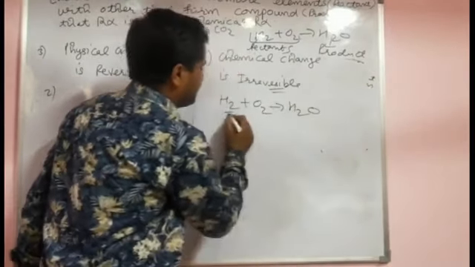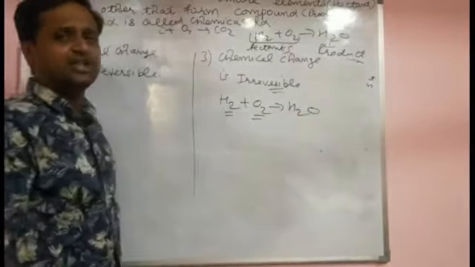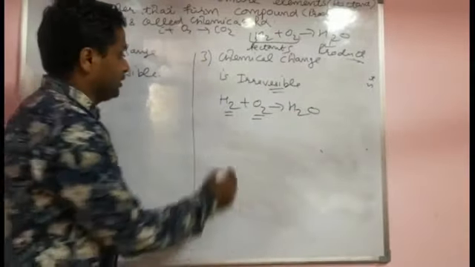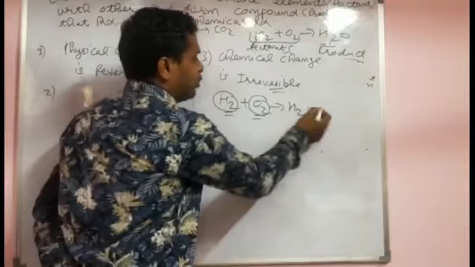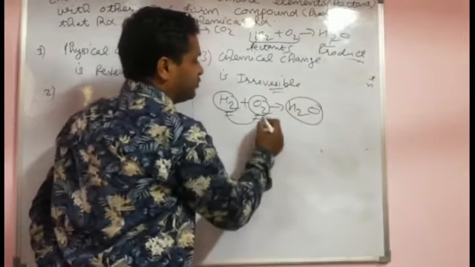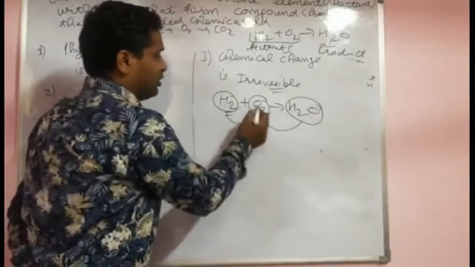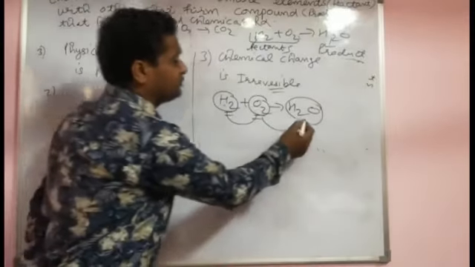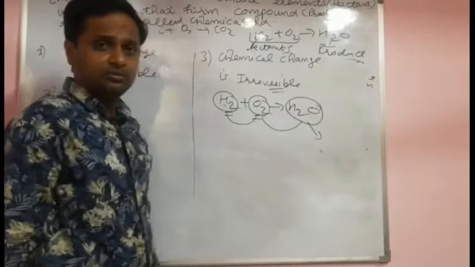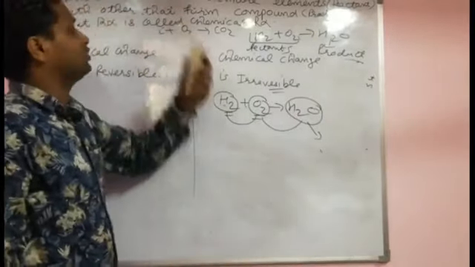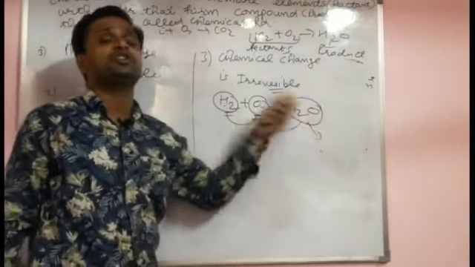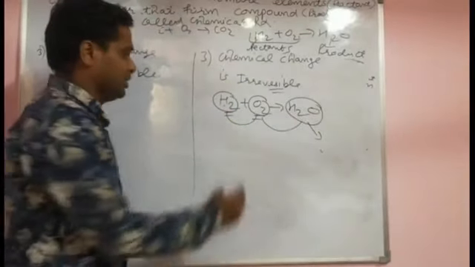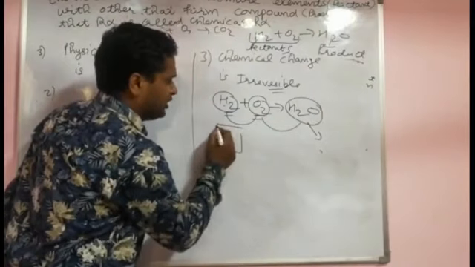Actually, one question comes to your mind. When we write H2 plus O2 gives H2O, this is the molecule only. Homonuclear molecules combine and that forms a heteronuclear molecule. So sir, why are you saying that when two or more elements combine each other, that forms the compound? Actually, this is the reaction only.